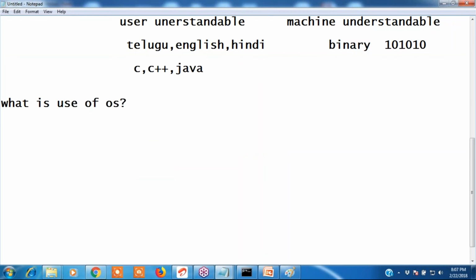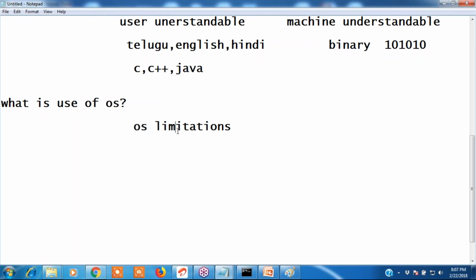OS converts the inputs, but OS also has some limitations. What are those limitations? OS cannot convert external programs.